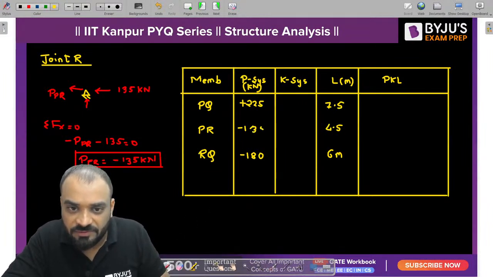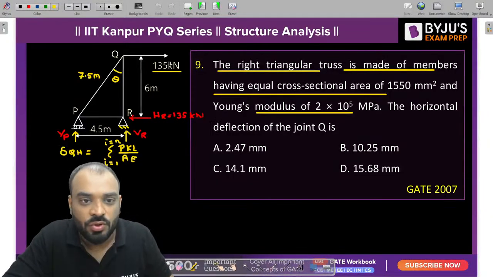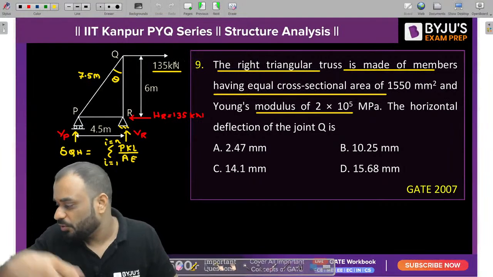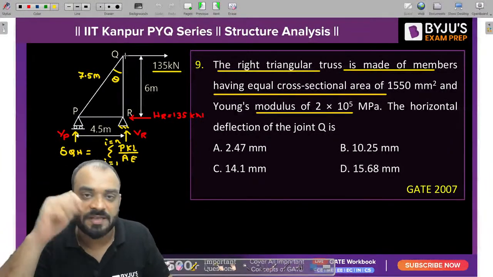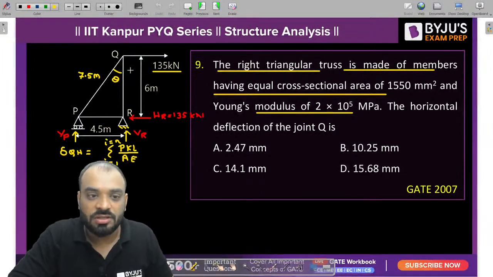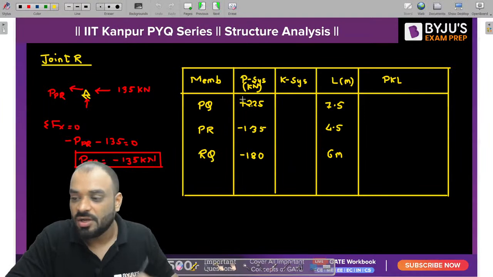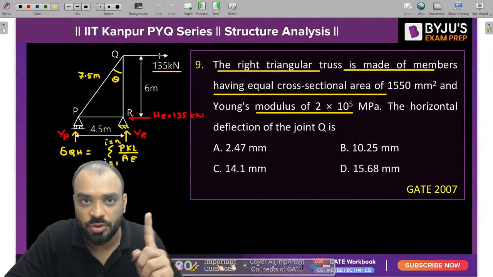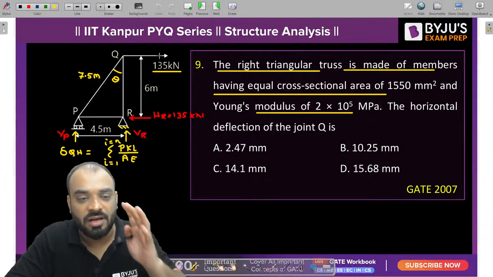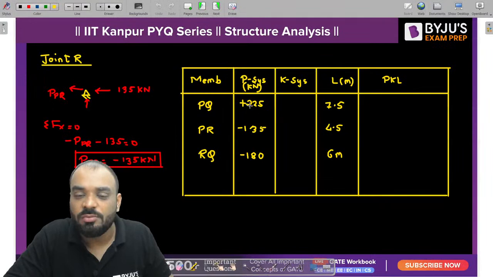Now tell me, guys, these are the values due to the 135 kilonewton load which is present at this particular point. Now let us suppose I replace this 135 by 1 unit of force, then what is the value of forces which develop in other members? You will get the K system of force.